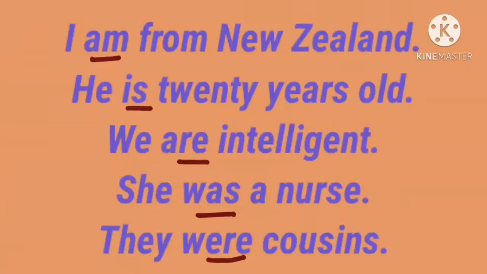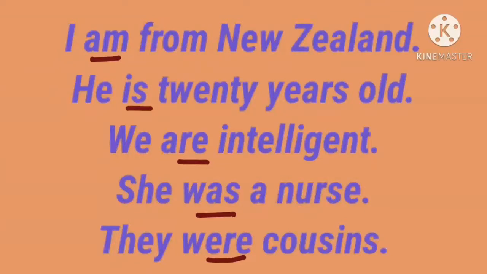Okay, I am from New Zealand. I, subject; am, auxiliary verb. Okay. He is 20 years old. He, subject; is, auxiliary verb. So he, a singular subject, takes the singular auxiliary verb is here. He is 20 years old.